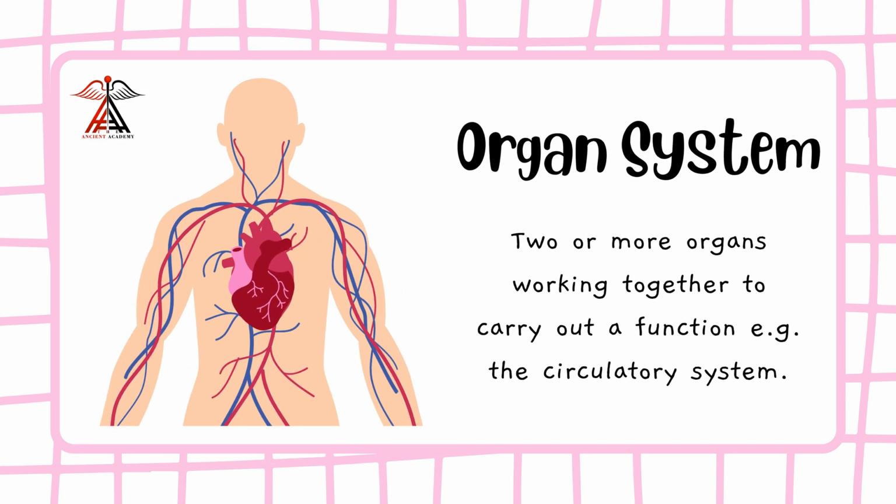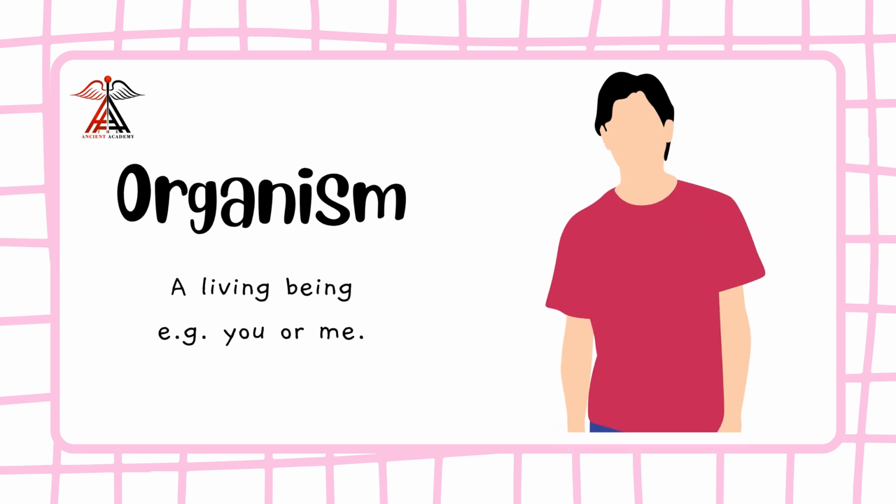Organ system, two or more organs working together to carry out a function, e.g., the circulatory system. Organism, a living being, e.g., you or me.